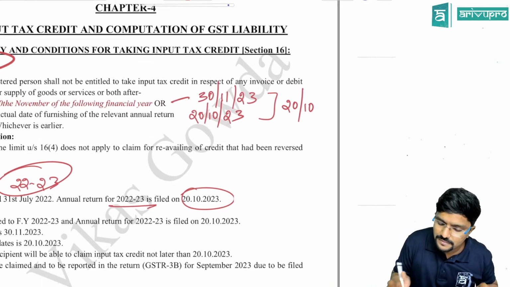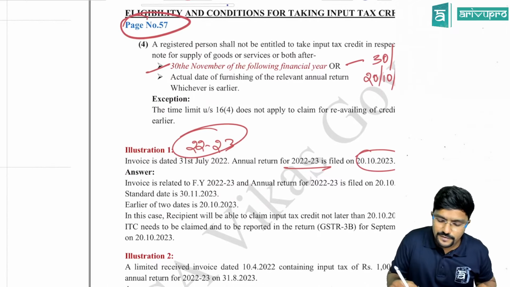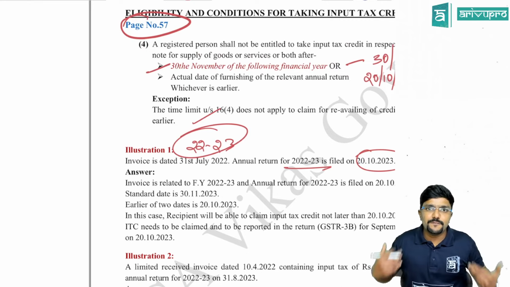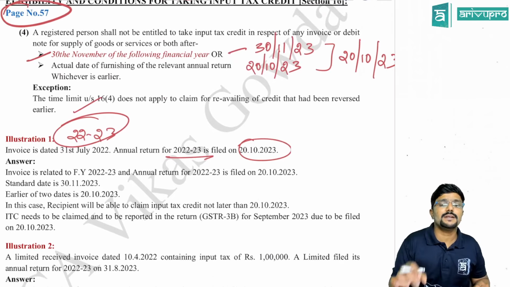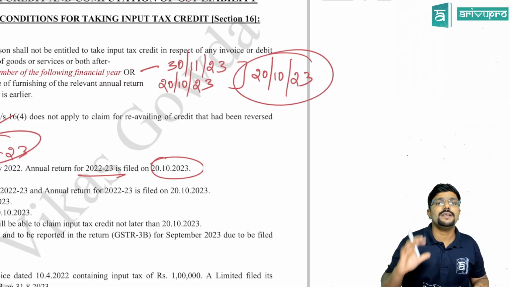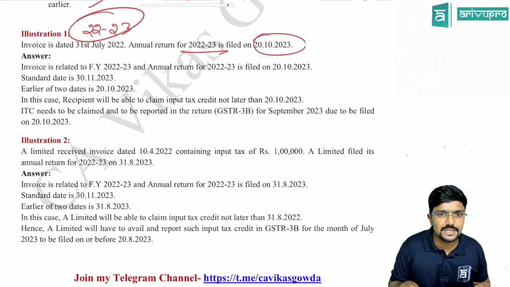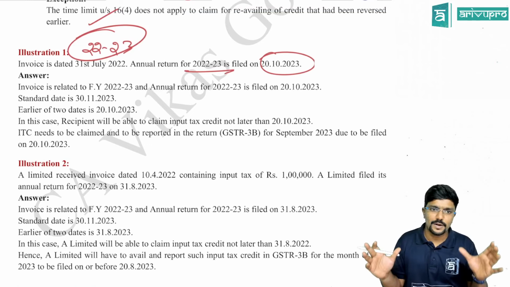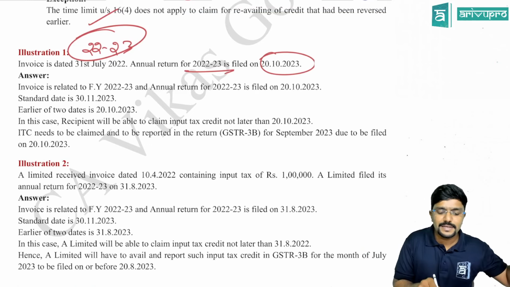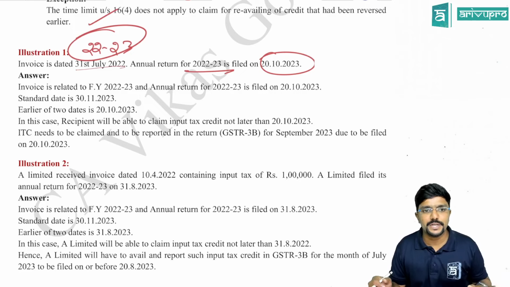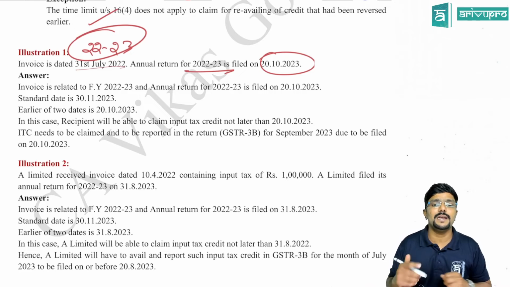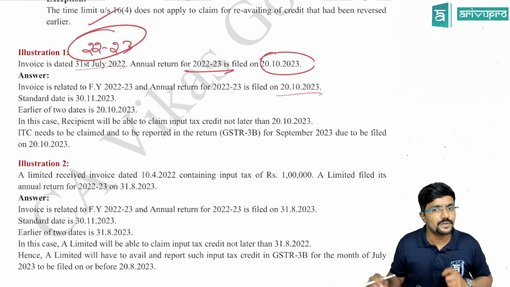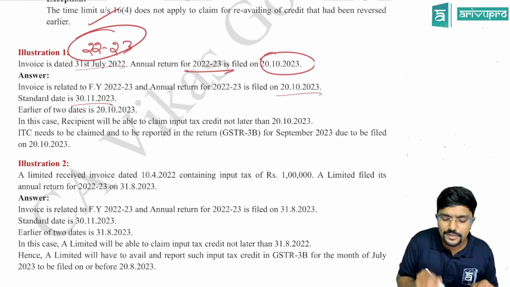20th October 23. So if any invoice is issued with respect to 22-23, and the recipient has paid tax on his inward supply, he can claim credit within what time? 20th October 23, guys. Invoice is related to financial year 22-23 for any month. In this case, the invoice date is 31st July 22, which falls in financial year 22-23, and the annual return for 22-23 is filed on 20th October 23, by the recipient, not the supplier, because the recipient is the one who will claim credit. Standard date is 30th November 2023.